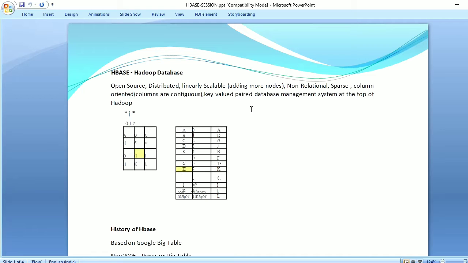So in HBase, once more requests are being served by the database, when it gets more load, on that time we can manage the load by adding more nodes, so that load can be equally shared by the nodes.